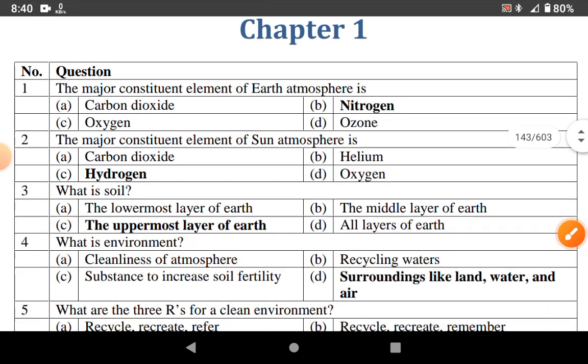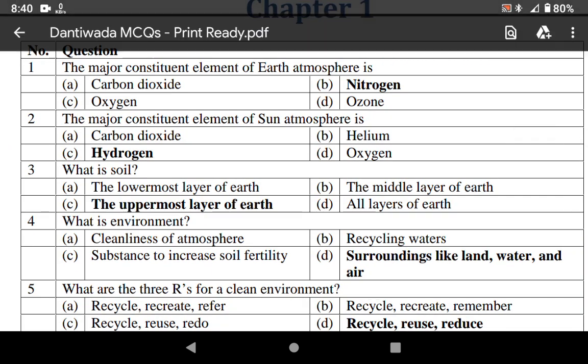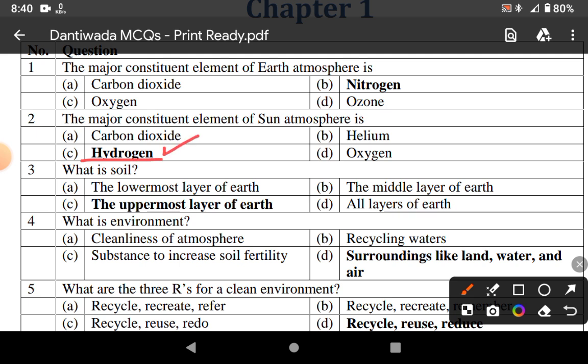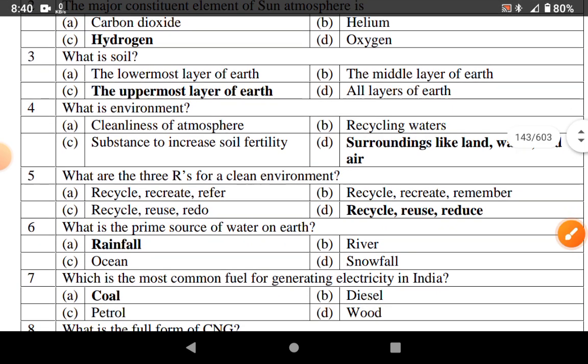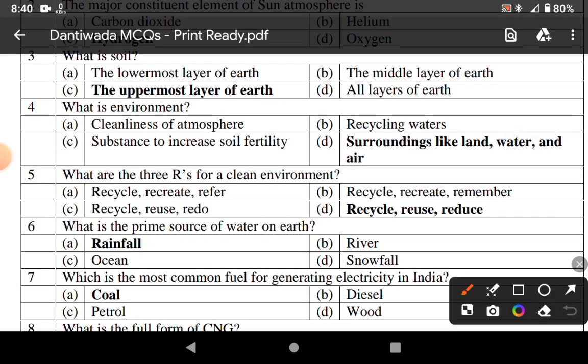The major constituent element of the Sun's atmosphere is hydrogen. What is soil? The uppermost layer of earth is soil. What is environment? Surroundings like land, water and air is environment. What are the 3 R of clean environment? Recycle, reuse and reduce. What is the prime source of water on earth? It is rainfall.